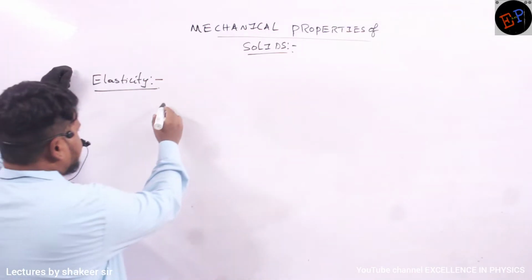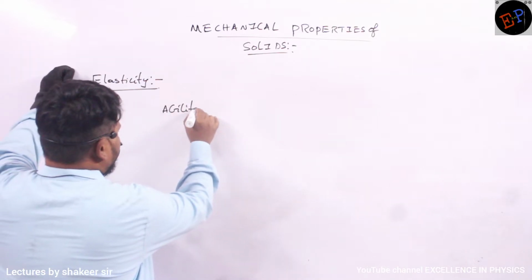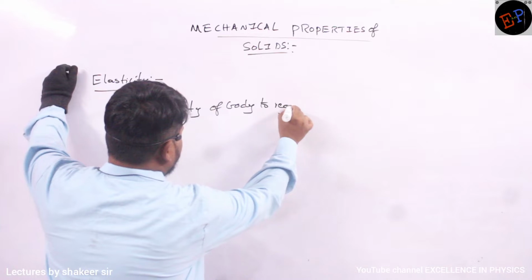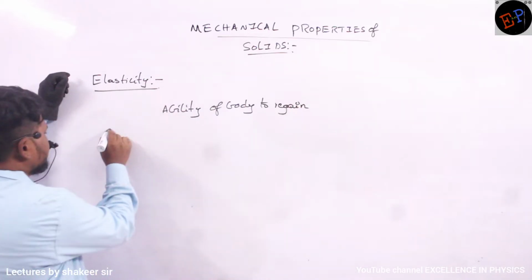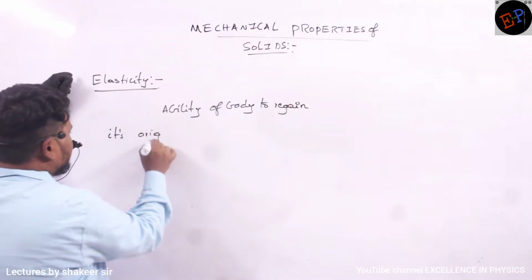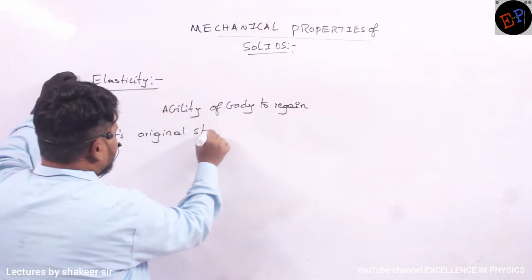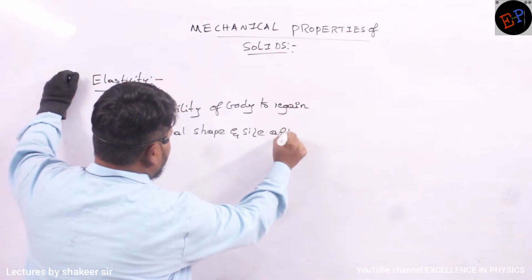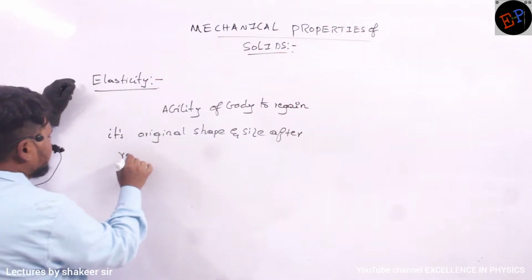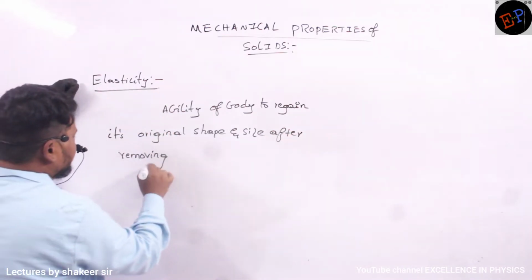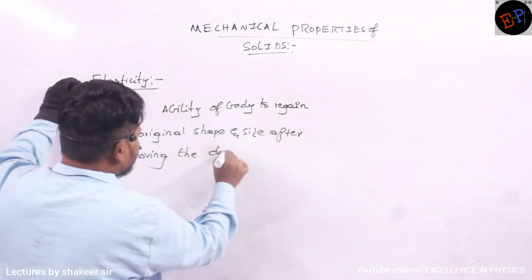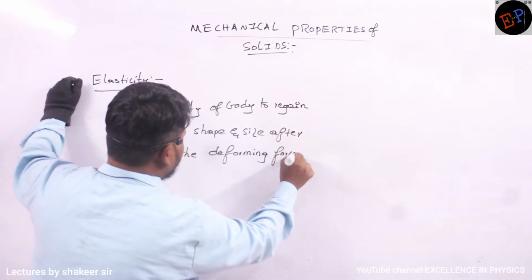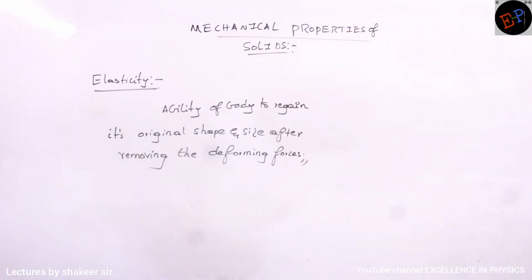Elasticity means the ability of a body to regain its original shape and size, okay, ma? After removing the deforming forces. After removing the deforming forces is called as elasticity.